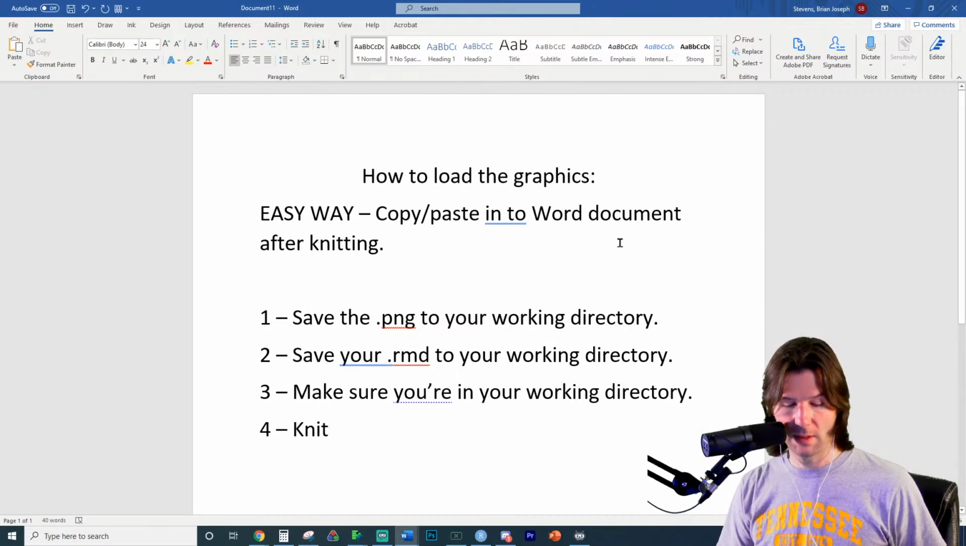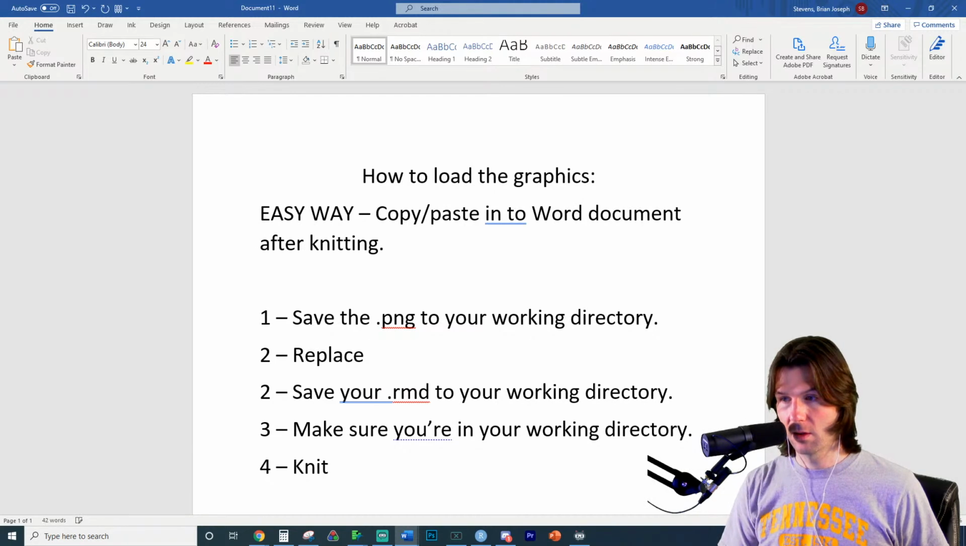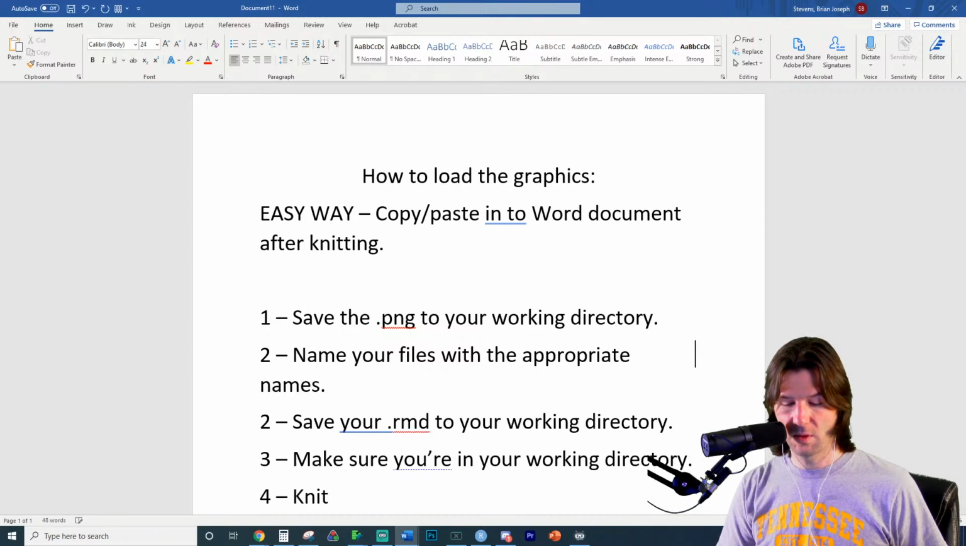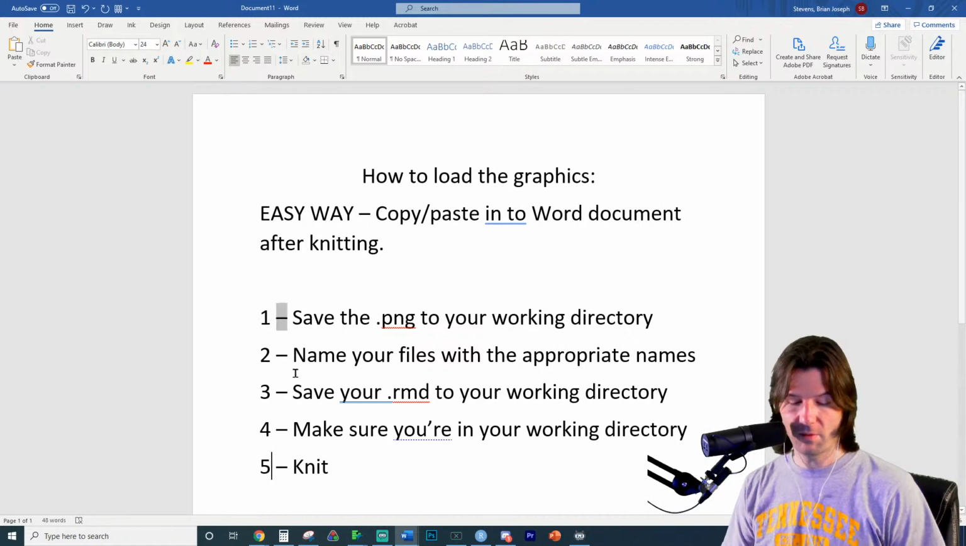Oh, we need to replace it. Oh no, it's got the right file name. Name your files with the appropriate names. So it's got the names given for you. You just have to make sure you use the right names. You can change them, but then you have to change what it is. So if you follow these steps right here, just tell me if there's an issue.